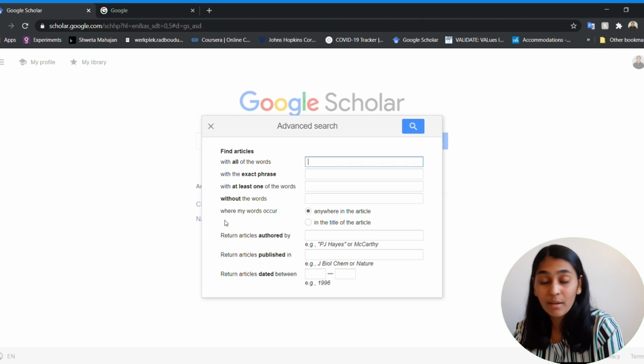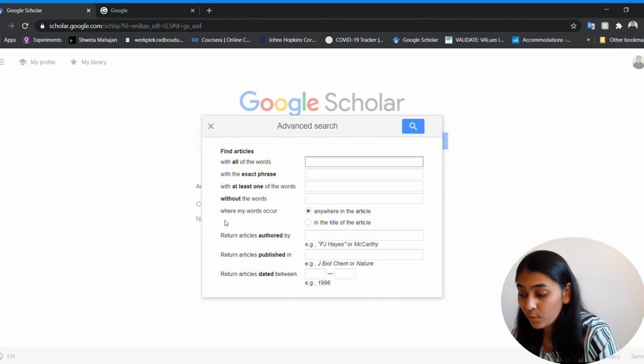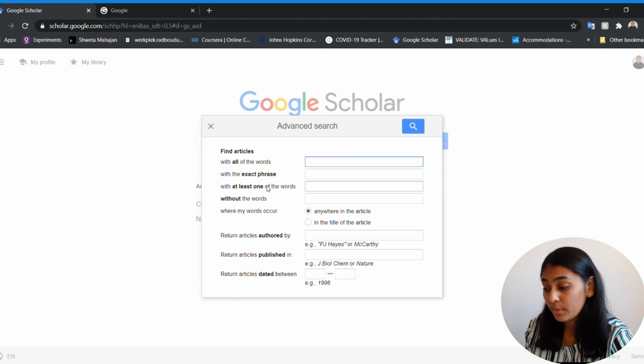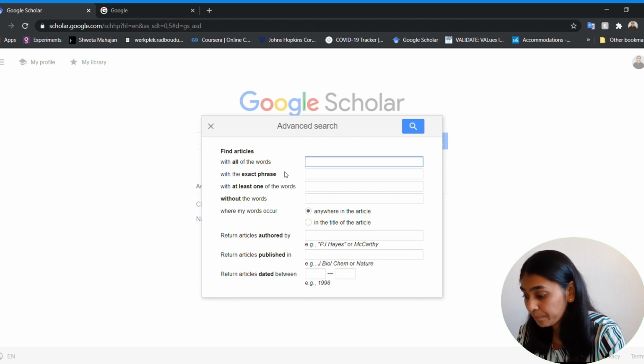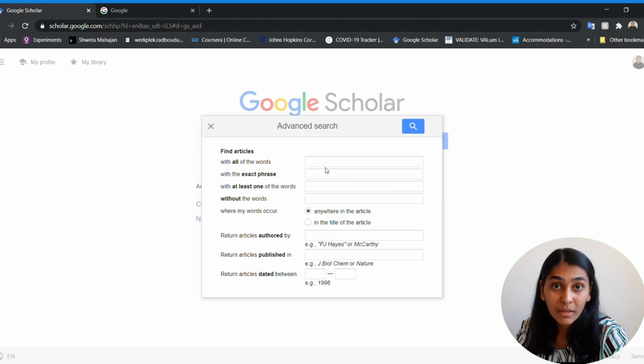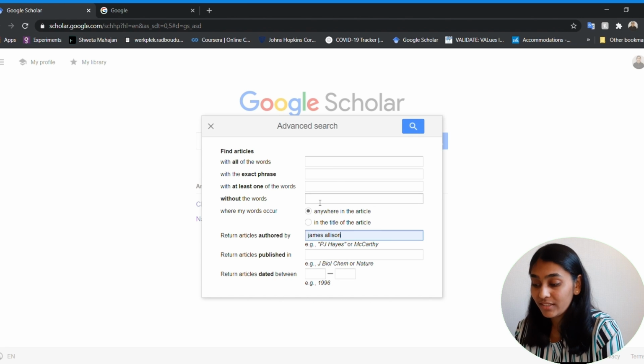So you will see a box wherein you can put all the information which you want. Say if you want to search the article with particular words, or you have one exact phrase which you want to find, or let's say you want to search the articles by the names of authors, then you can enter all this information. So let's say you want to search research articles which are published by James Allison, who is also a Nobel laureate and an immunology professor at MD Anderson.